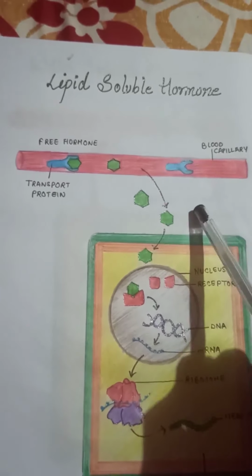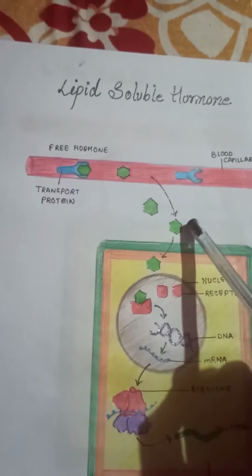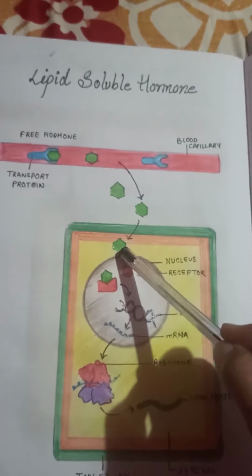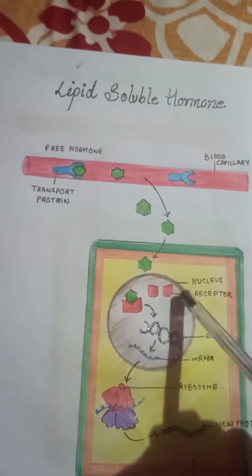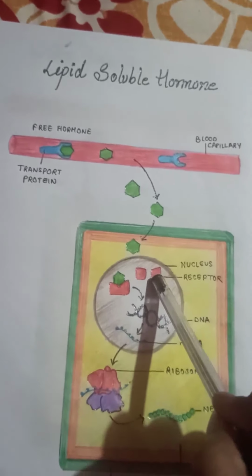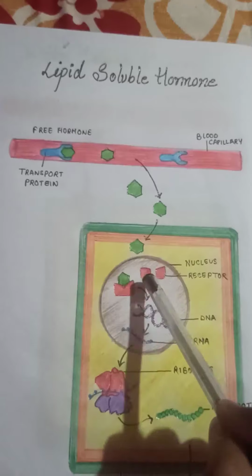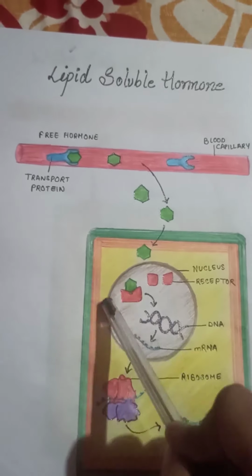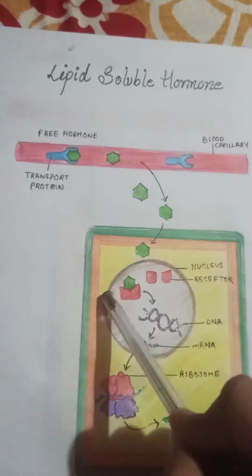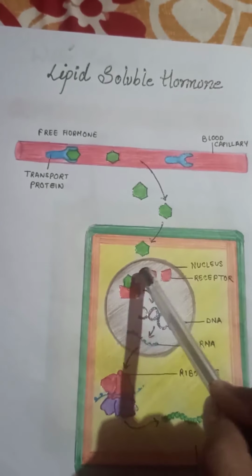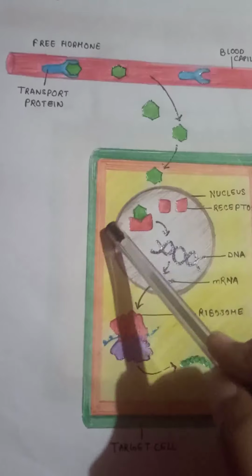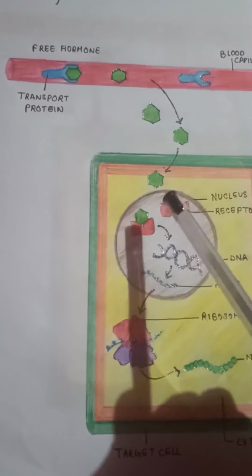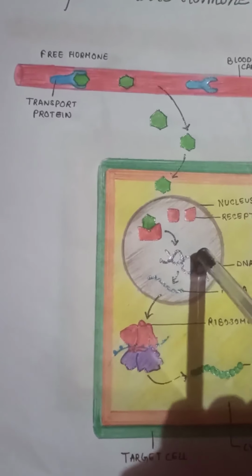Then this lipid-soluble hormone crosses the plasma membrane and goes under the nucleus, where this red color is the receptors. The hormone binds to these receptors and becomes activated. Then it is called the activated hormone-receptor complex. Then they alter the gene expression.